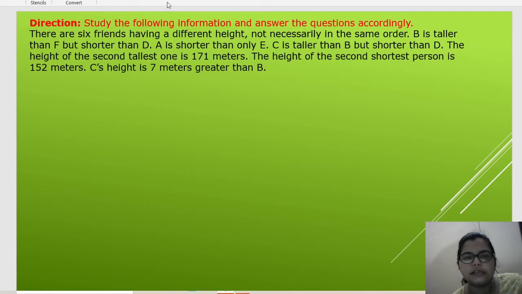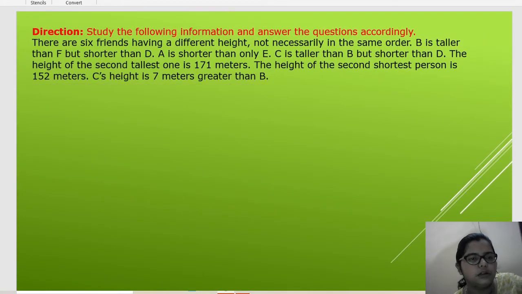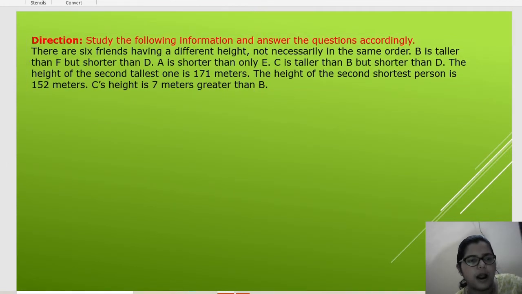So this is the direction: study the following information and answer the questions accordingly. Now we have one small paragraph, this one. Here in this paragraph there are some key points: 6 friends are there, having different heights, and not necessarily in the same order.